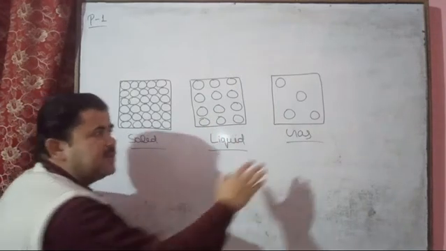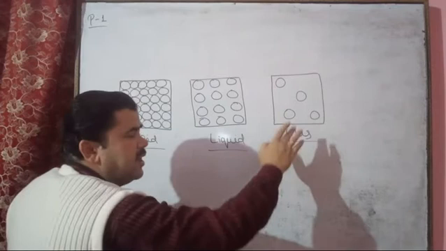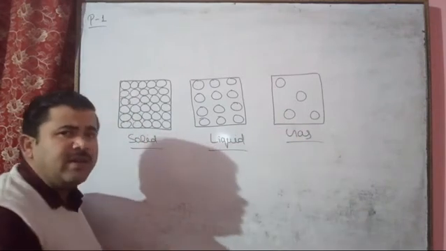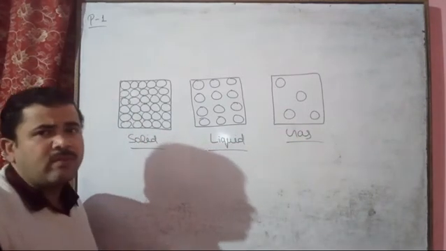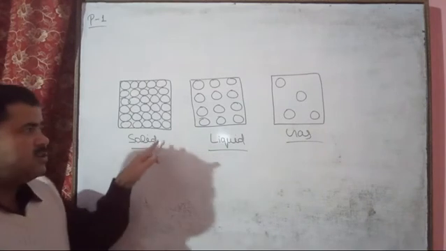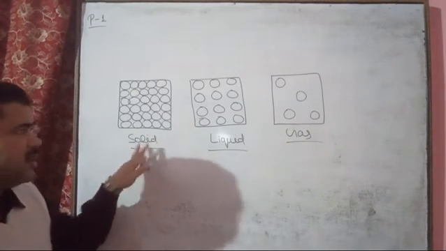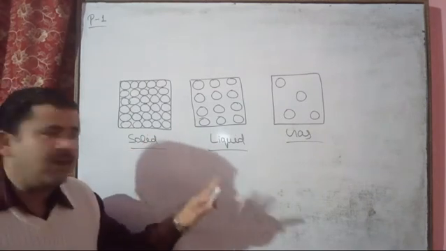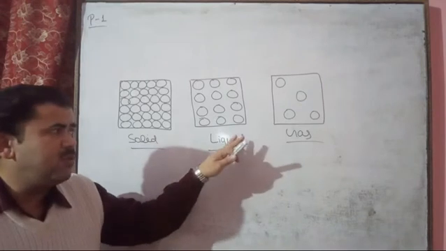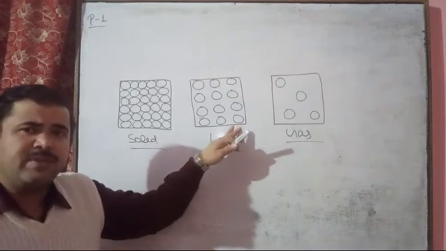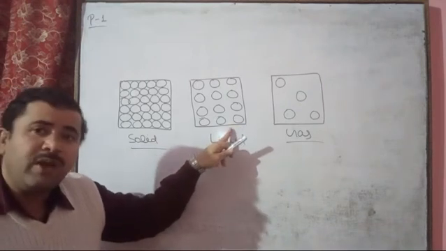The gaseous state has no fixed shape, size or volume. So solid has particular shape, size, volume; liquid has no particular shape or size, but it has a particular volume.